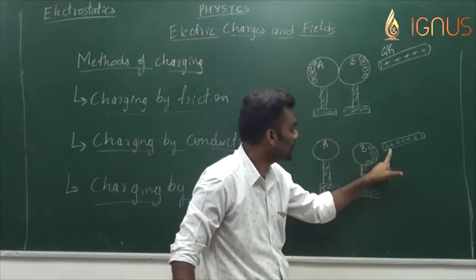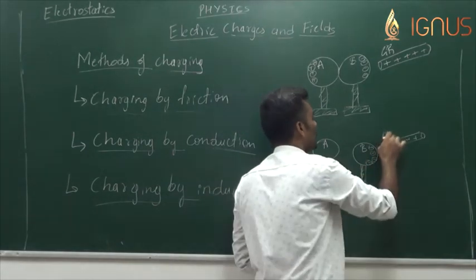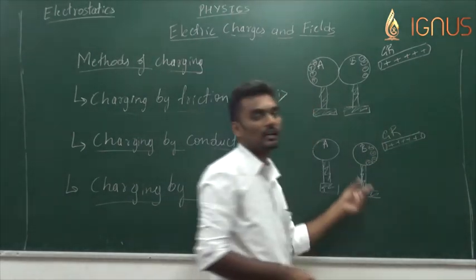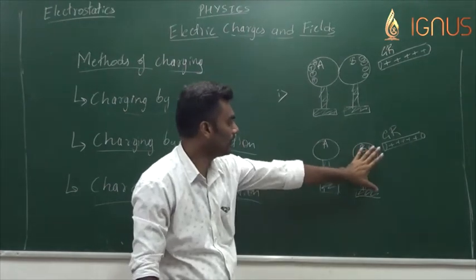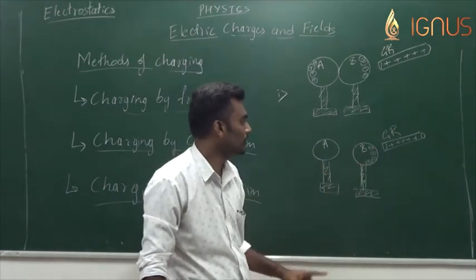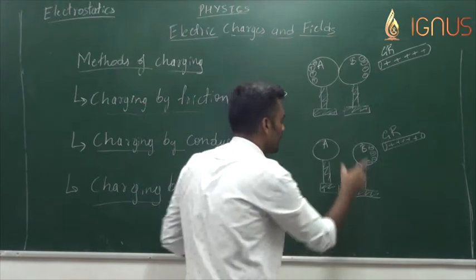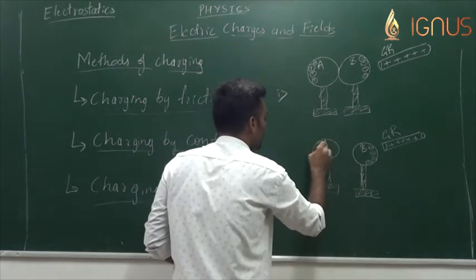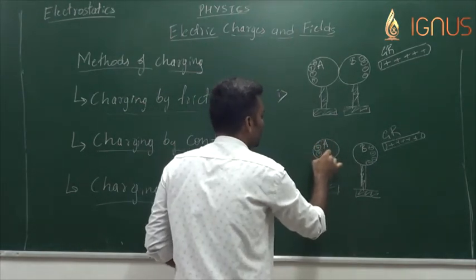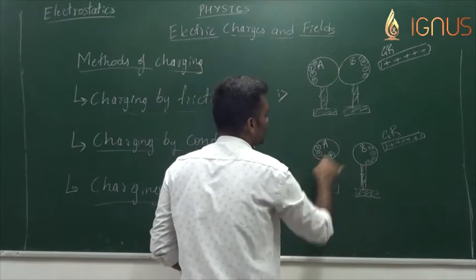One should not move the glass rod. The glass rod should be held close to B, and these metal spheres A and B should be moved away from each other.